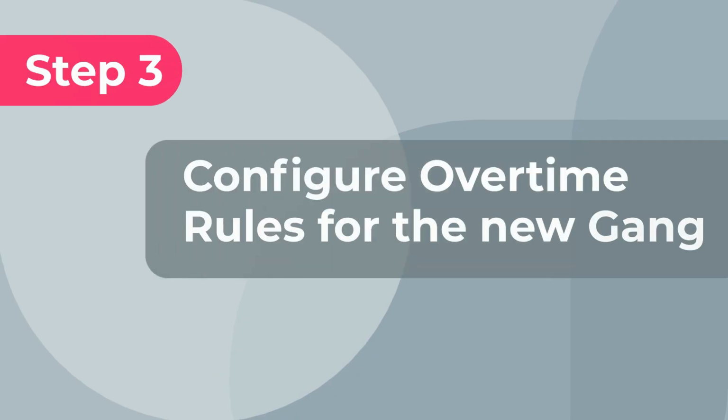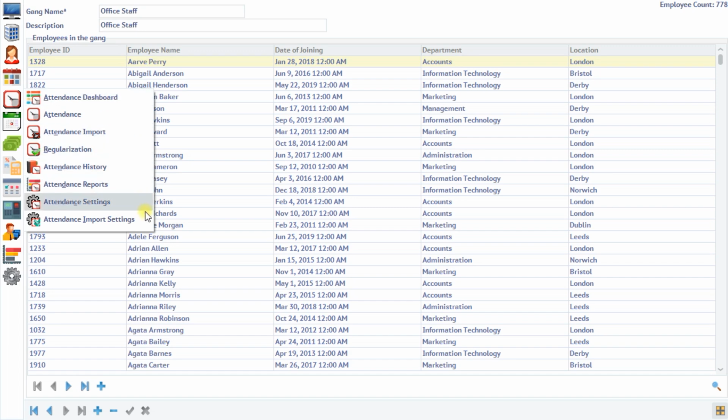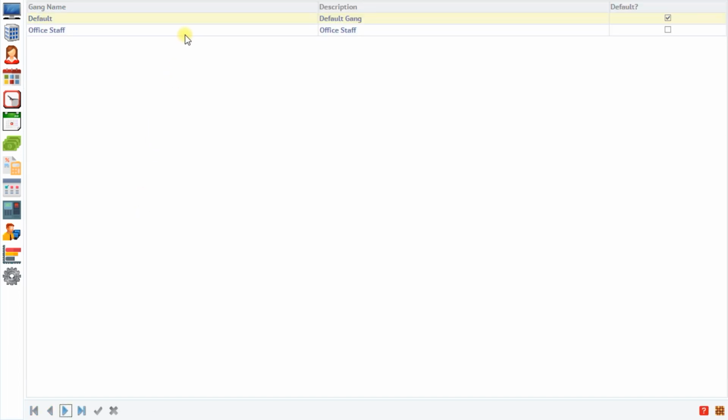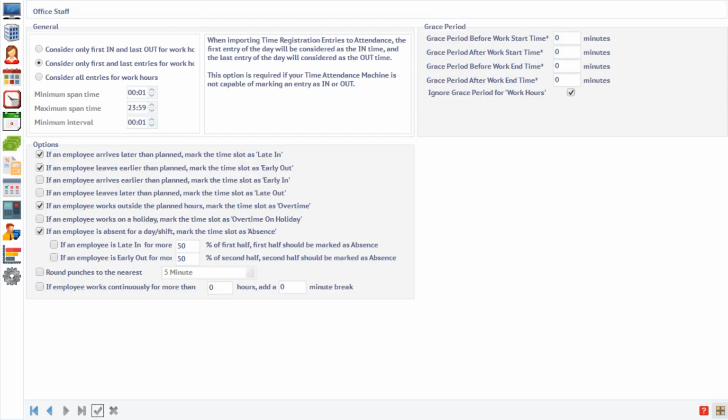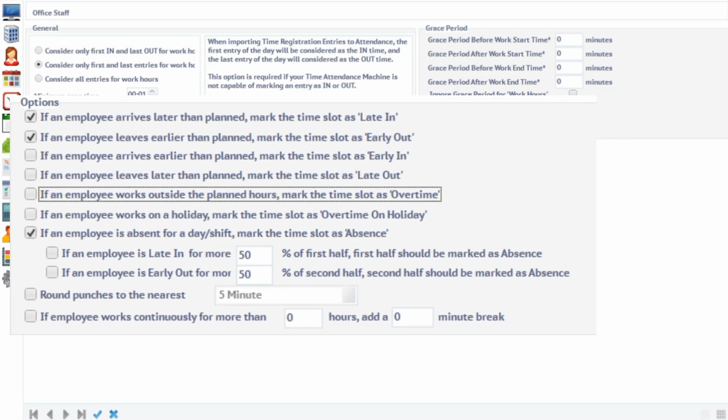Step 3. Configure overtime rules for the new gang. Let's go to Attendance Import Settings to specify that overtime is not applicable for this gang. Ensure that overtime is not checked for this gang. Even if an office staff works beyond the planned work hours, overtime will not be marked against him.